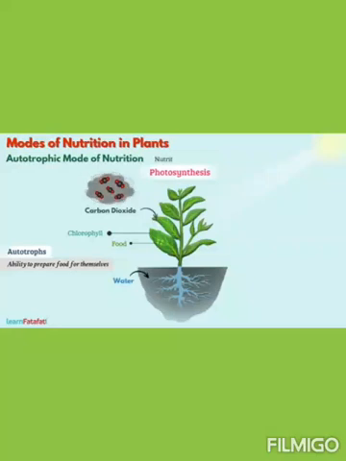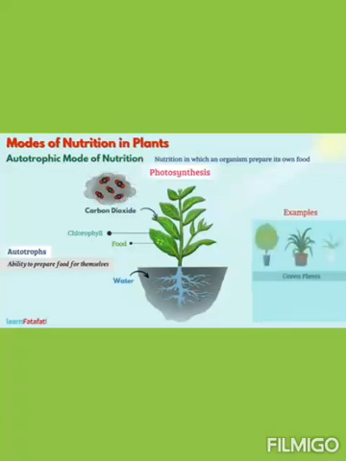The kind of nutrition in which an organism prepares its own food is called autotrophic mode of nutrition. Examples are all green plants, blue-green algae, etc.